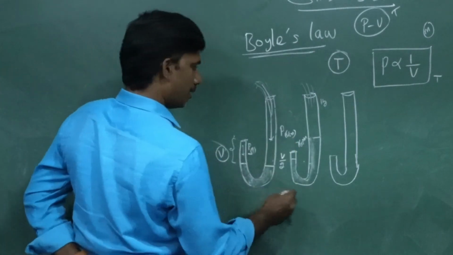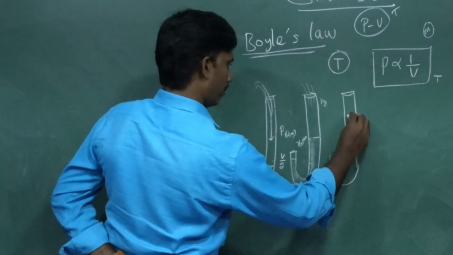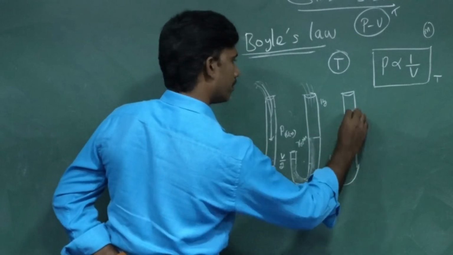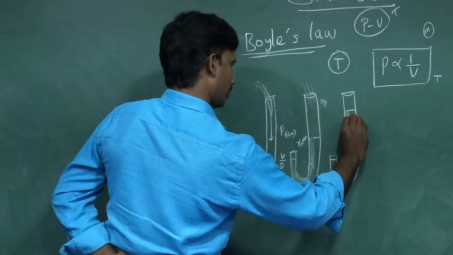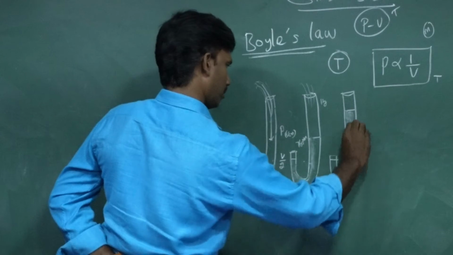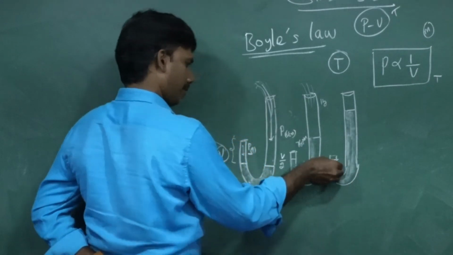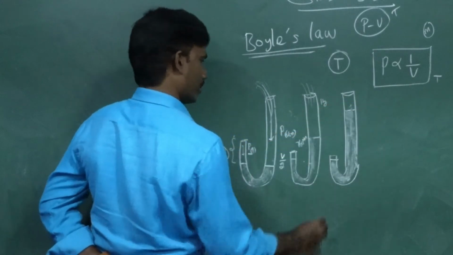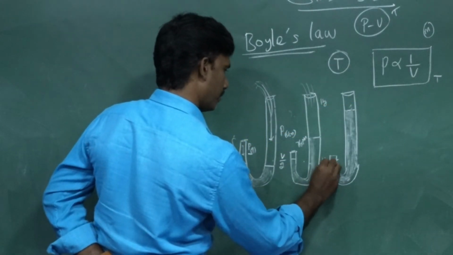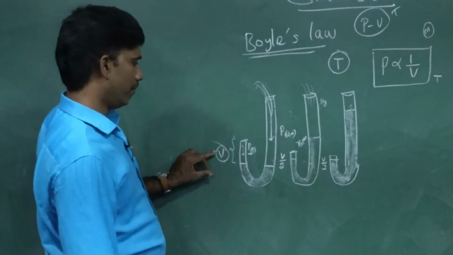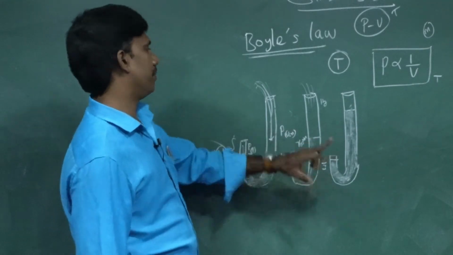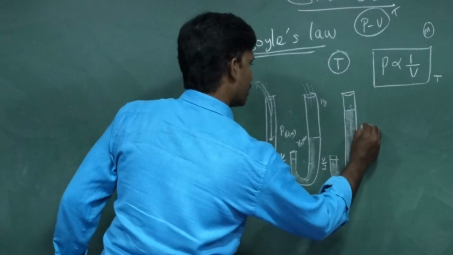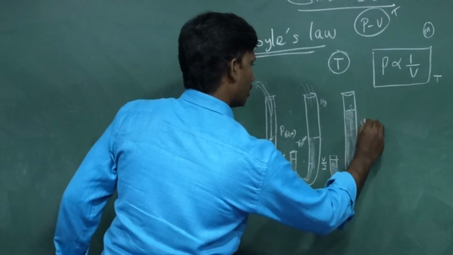Again he is pouring some more mercury. The total volume is reduced to half again. So I am calling this V by 3, this volume, half of the volume up to there. So here, this value we consider 1520 mm.